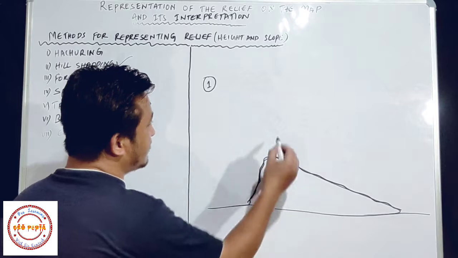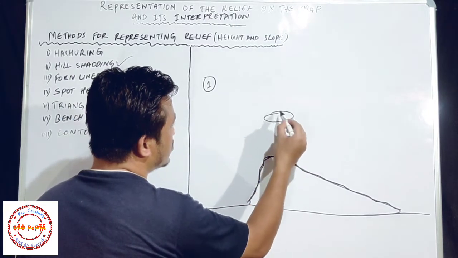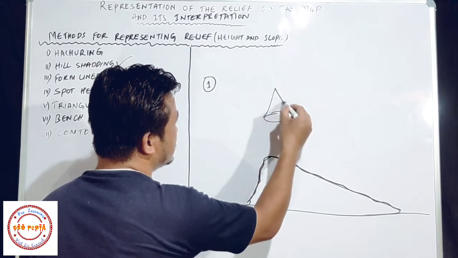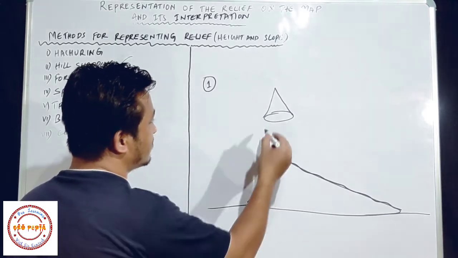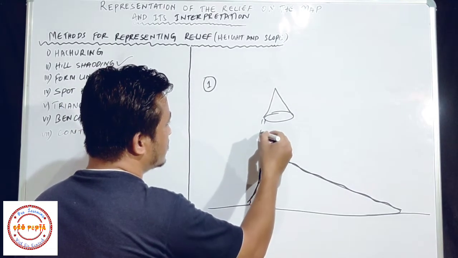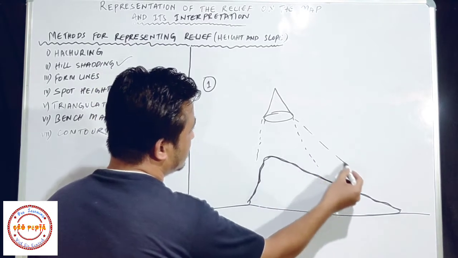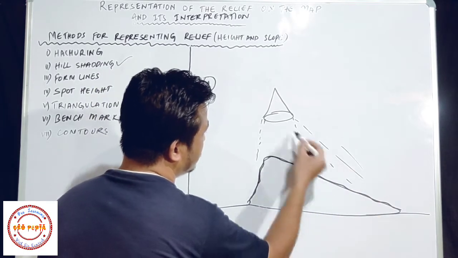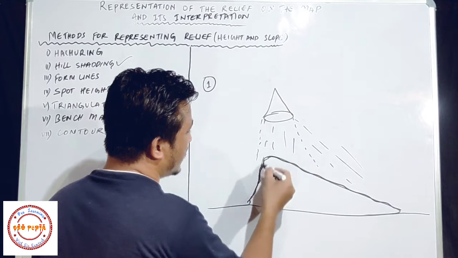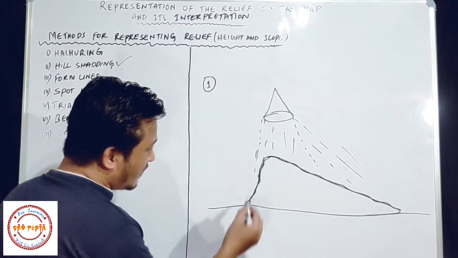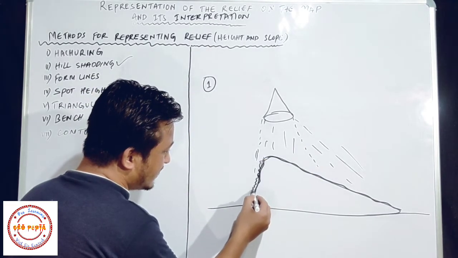So what we have to do is imagine one source of light from here. And when we do this, what will we get? We will get shadow on this side.